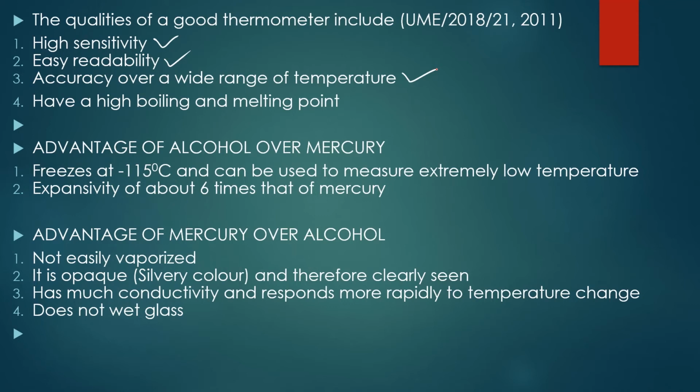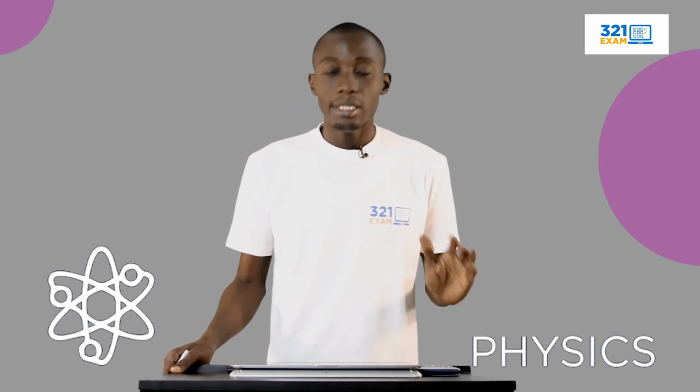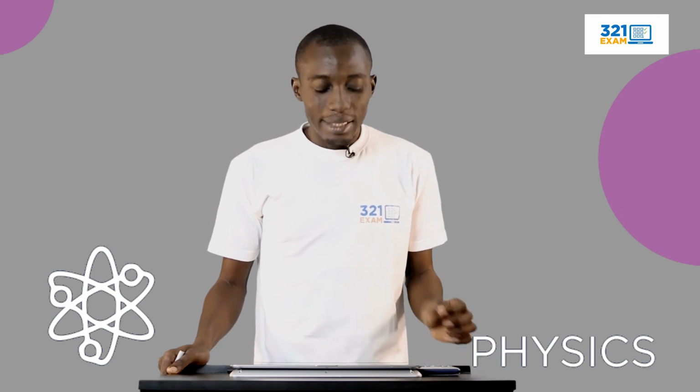Now it must have a high boiling and melting point. Now this is what we are saying. For you to be able to state that the thermometer is a good one, it must have a high boiling point. That is, it must be able to measure a far extreme temperature and also the lower temperature too, right? Alcohol is very good at this. It has a high boiling point, and that is why it is used in most thermometers, but its melting point is not as low as that of alcohol. I'm talking about mercury for now, sorry.